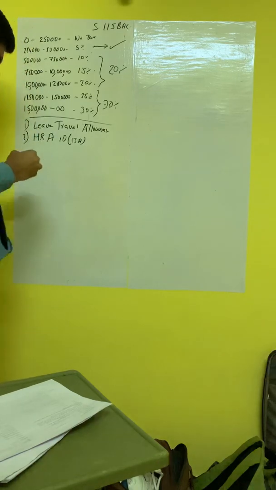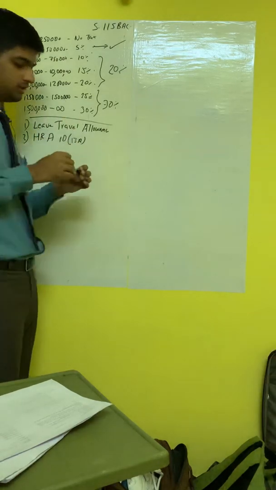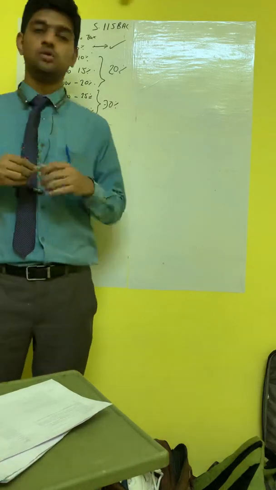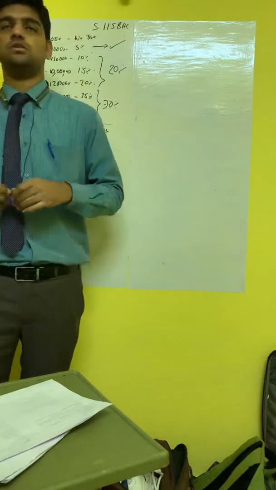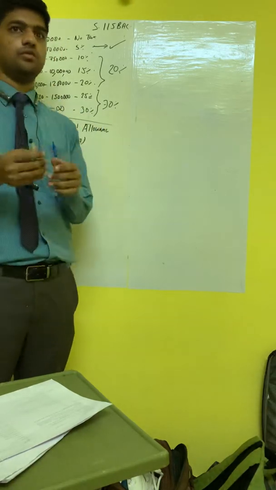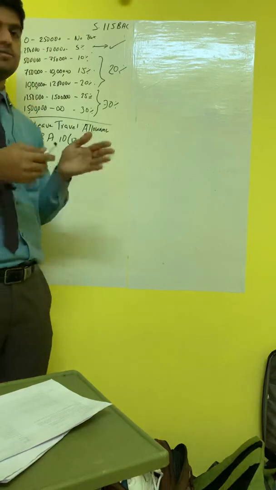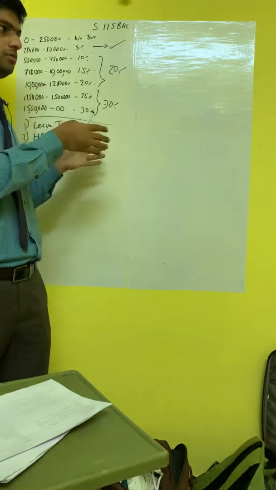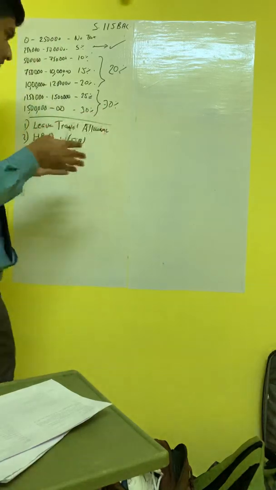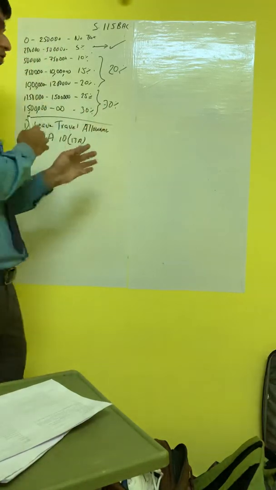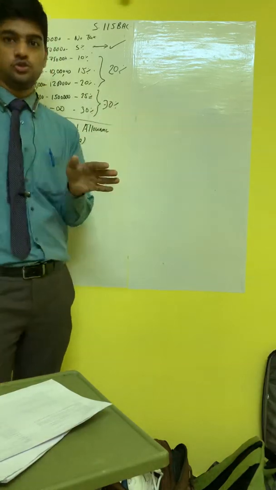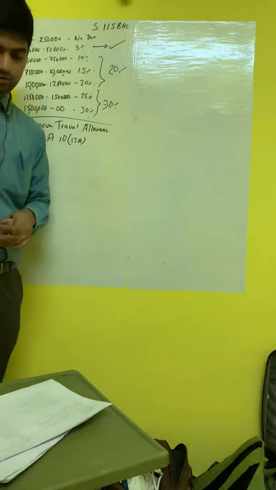The HRA earlier was the lowest of: rent paid over 10% of salary, or 5,000 per month, or 50% of the basic salary in case of metro cities, and 40% in other cities. This is one of the most important benefits that an employee used to enjoy. This will not be allowed.